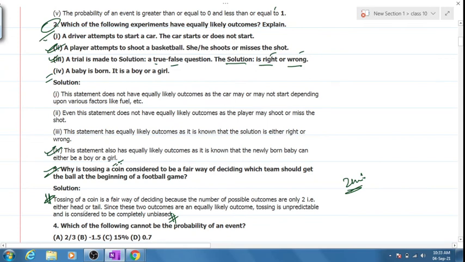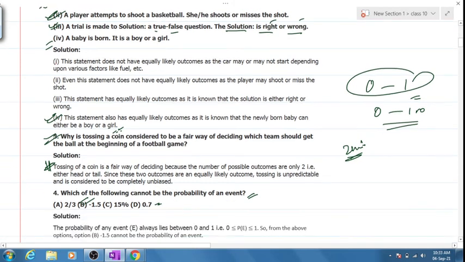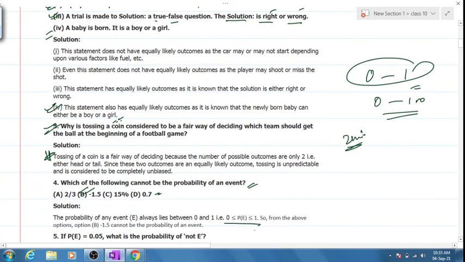Question number 4. Which of the following cases cannot be the probability of an event? What do you think? I've already told you that the probability lies between 0 and 1, or 0 and 100%. What do you think is the wrong option out there? So minus 1.5. Minus 1.5, excellent. Because it's negative and you'll have to give the reason that probability lies between 0 and 1. Is it clear? Yes or no? Moving on. Hurry up.